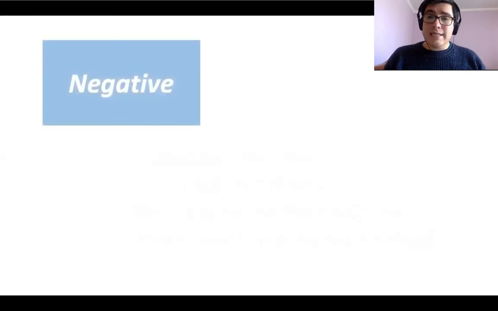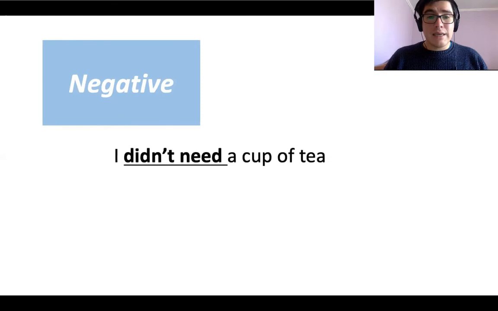Let's see now the case of the negatives. In the negatives, we don't need to change the verb. Why? Because we are going to use the word did and the word not, or the contracted form didn't. Let's see this example. I didn't need a cup of tea. We have didn't in this case. Didn't tells me two things. One, we are talking about the past, and two, we are talking about a negative form.